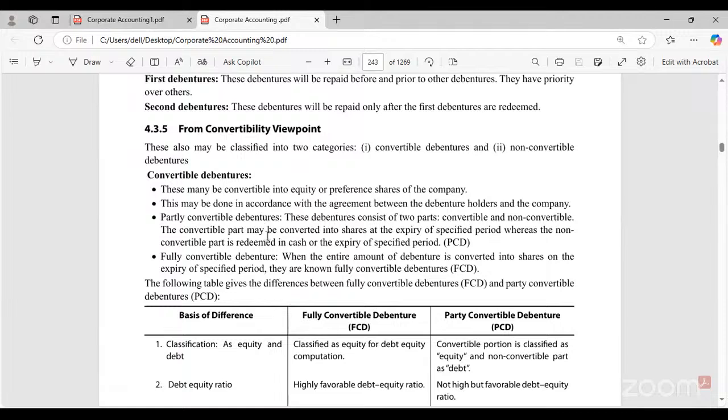That means a part of the debentures we can convert into equity or preference shares, and a part will remain as debentures, whereas with fully convertible, none remain as debentures. We convert the entire debentures into equity or preference shares. These are the convertibility viewpoints: convertible and non-convertible debentures.